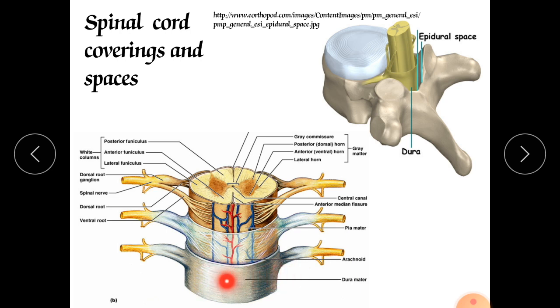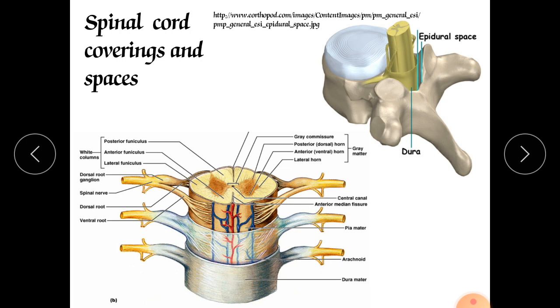It is very strong and very hard, as a mother protects the baby inside. Even after the baby comes out of the womb, the mother still protects it from any enemy, any creature, any sort of problem. That's why this is also the hard one. This dura mater has too much strength, and it protects the internal part, the internal meninges.